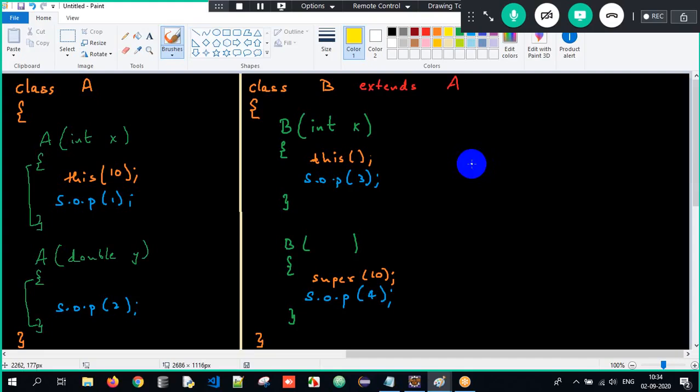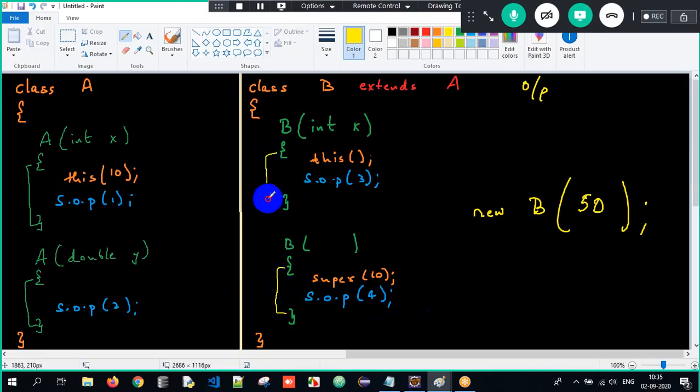So when I create an object, I'll write B obj, or else I'll directly write new B of, and I am passing 50. Can you tell me the output, guys? I'm not explaining anything. You have to tell me the output. Ignore implicit and explicit now, because I invoked all the constructors here. So there is no concept of implicit or explicit because some way or other I am invoking it. Just go with the flow.